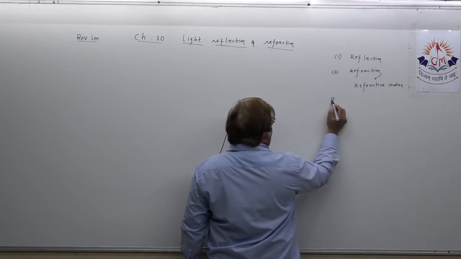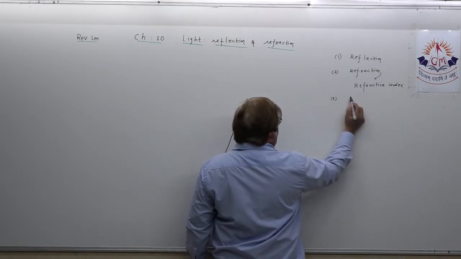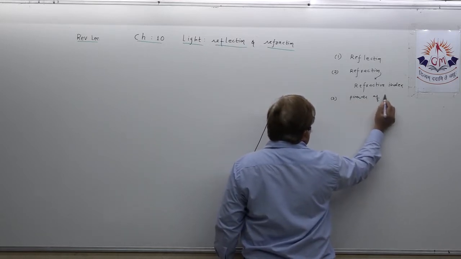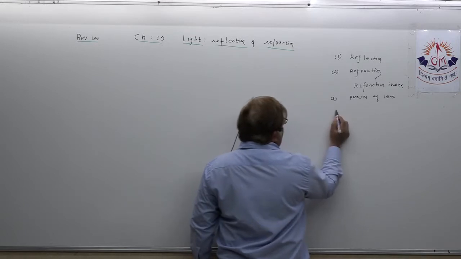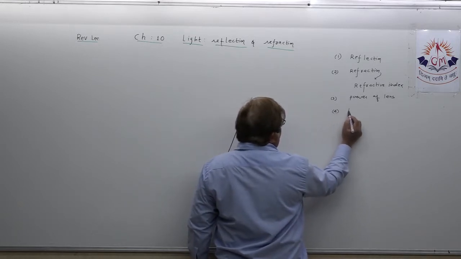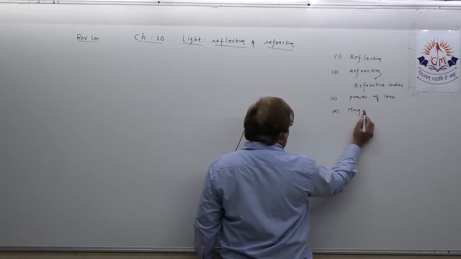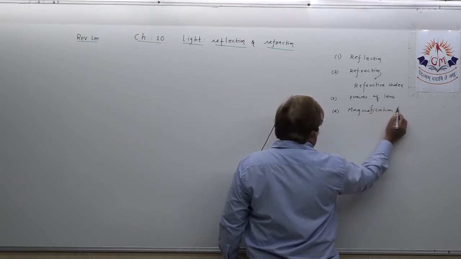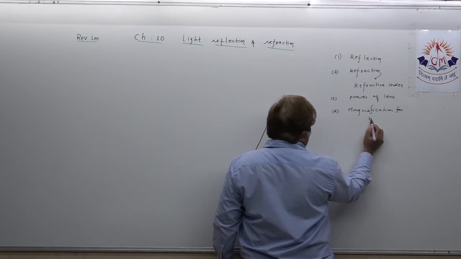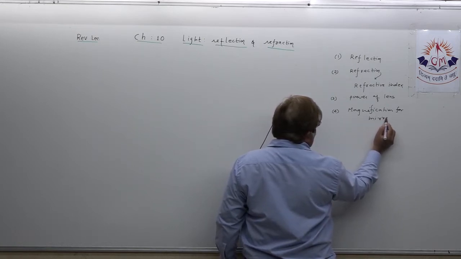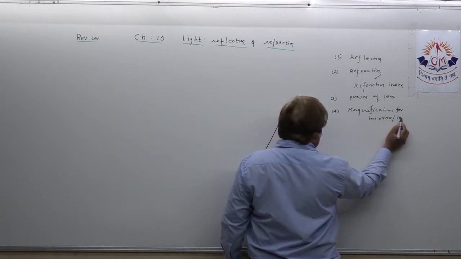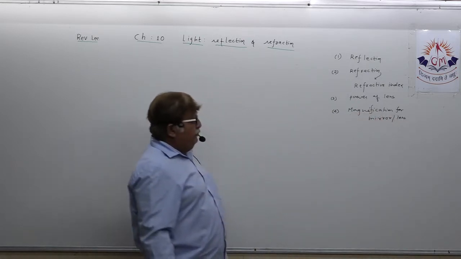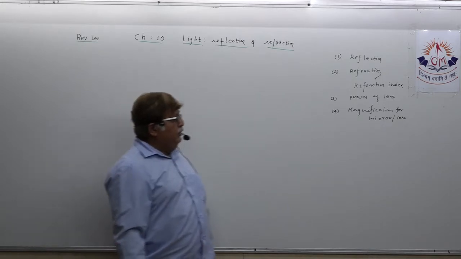Okay. Then the third topic, that's power of lens, that also you need to target. Then, as you know, the topic of magnification, for both mirror as well as lens.